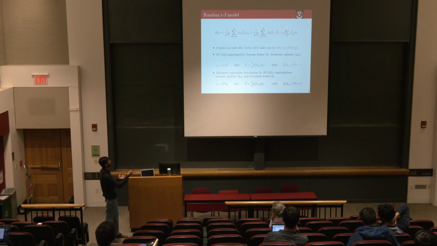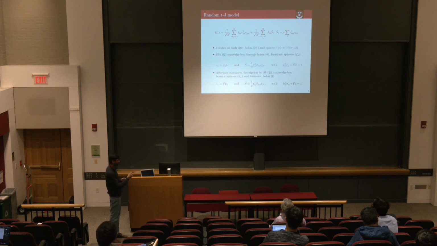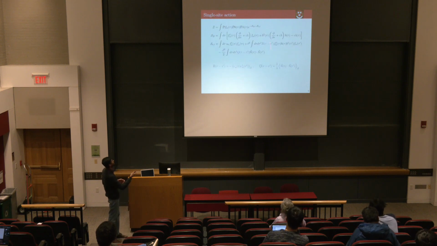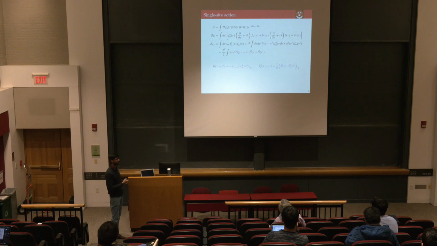Now, since these Tij, Jij are random numbers, we do the replica trick, do disorder averaging, and we find an effective single site action. This is in the spirit of what people also do in DMFT. You find some effective single site action. Things have simplified a bit because now we got rid of some random numbers, and now we have an on-site problem. But still, it's a formidable problem because what you see here, there are these fields R and Q, which are related to some correlators of electron and spin operators.